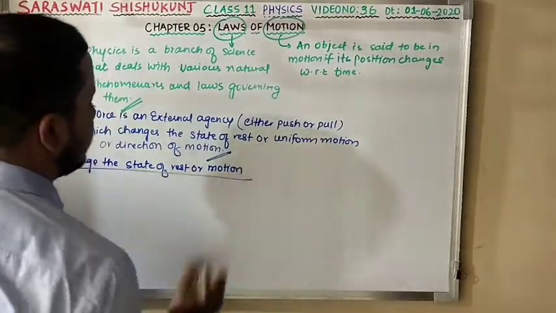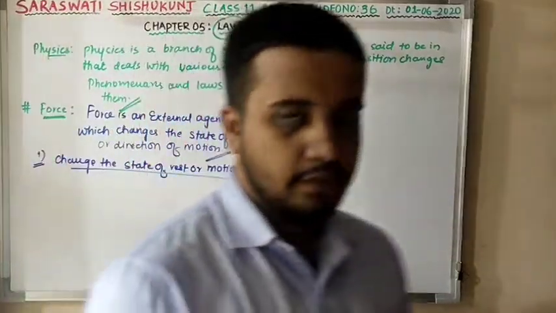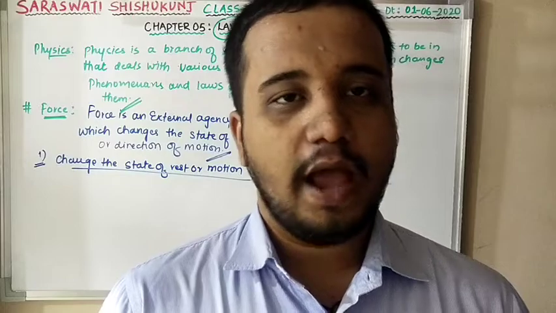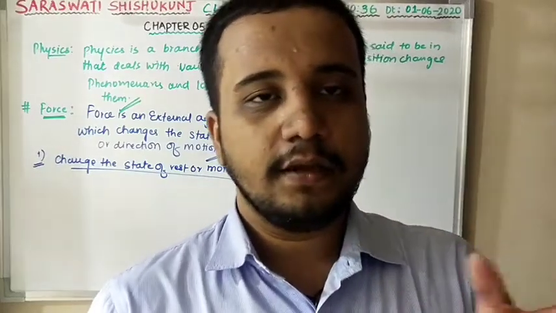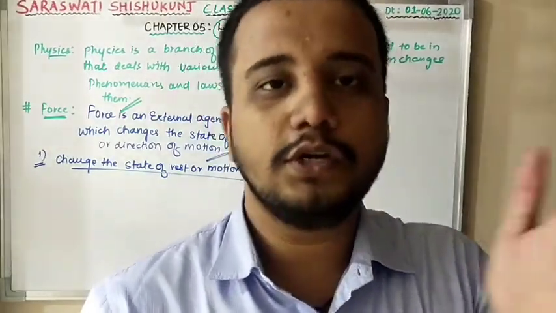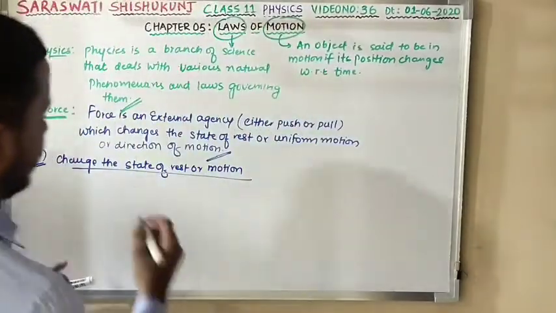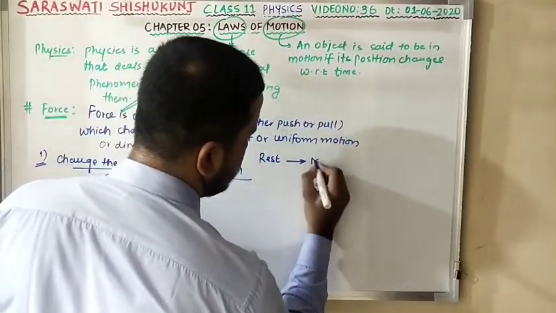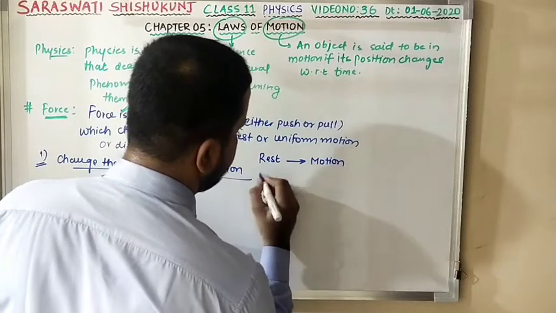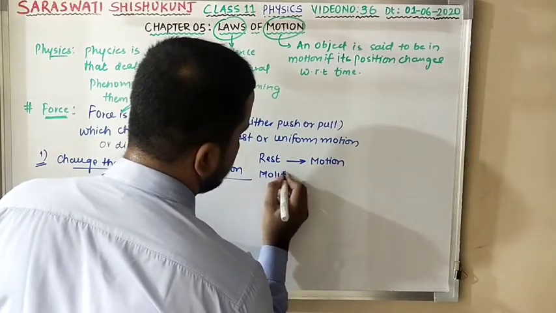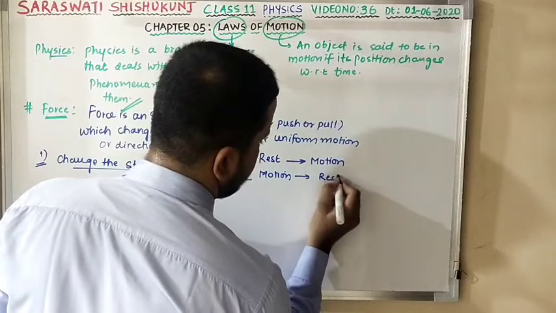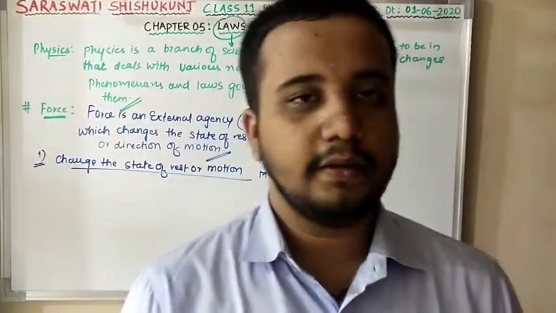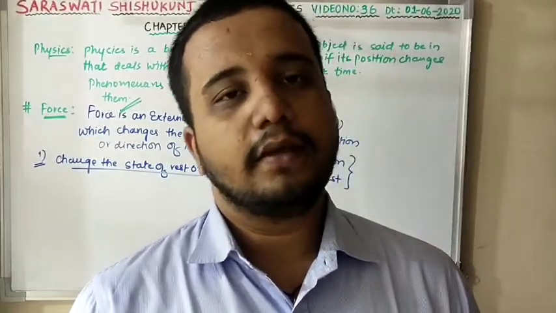The very first thing that is done with the help of force: either you can change the state of rest into motion, or the state of motion to rest. Both you will execute by applying an external agency. Clear? That is force. Clear, the very first.